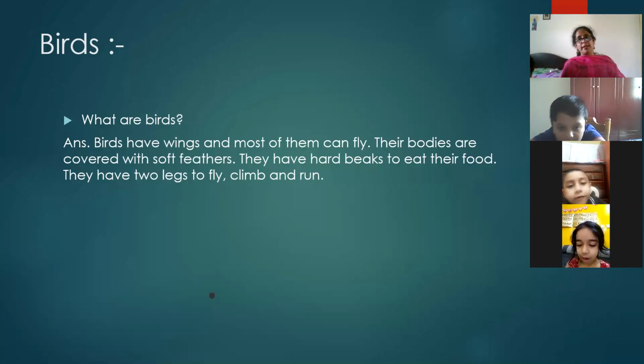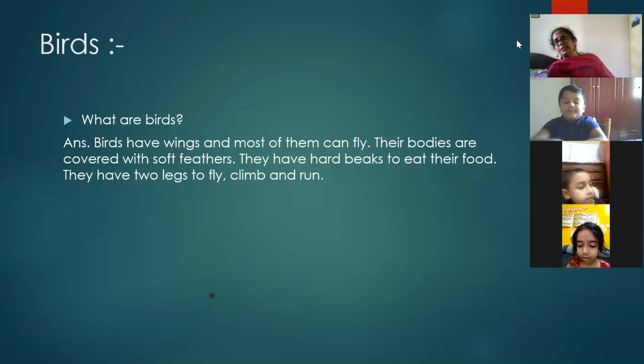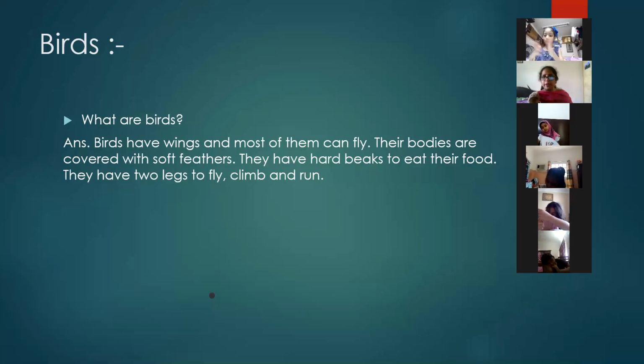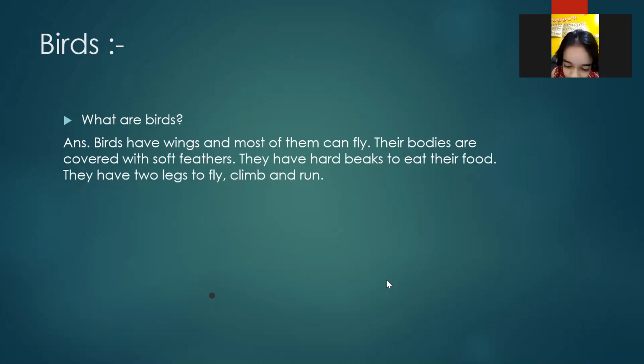Before I told you what insects are. Insects means 6 legs, small wings. Now about the birds, I want to tell you something. Look at the screen. Birds have wings. Why do birds have wings? Because without wings, a bird cannot fly in the sky. Birds need wings to fly. Their bodies are covered with soft feathers.